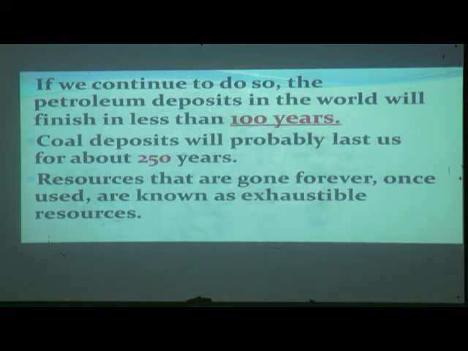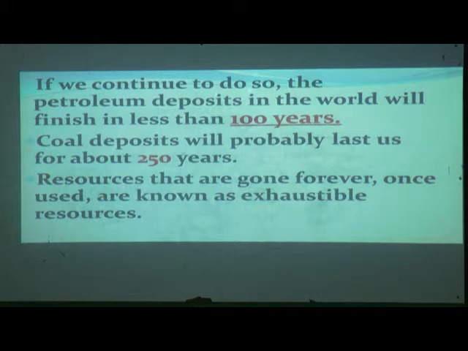So what will we use? What will upcoming generations use? They will not have anything. With petroleum we can do so many things; we can run the vehicles and everything. If the coming generation does not have petrol or such wealth, they cannot find it, because it will have finished.